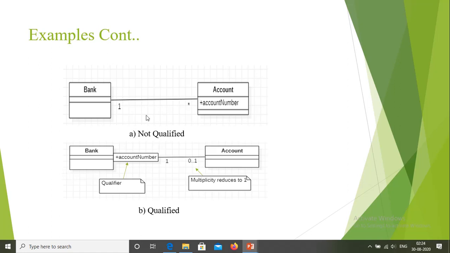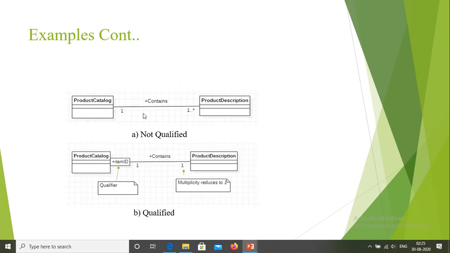Here we can say that this qualifier selects among the target objects for reducing the effective multiplicity from many to 1.